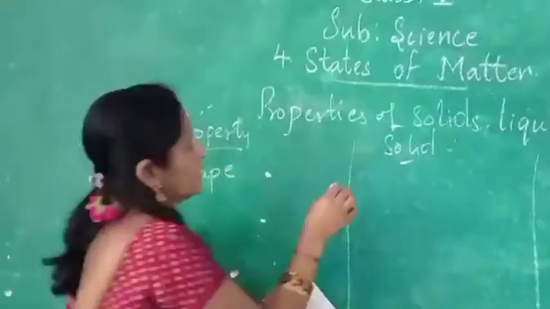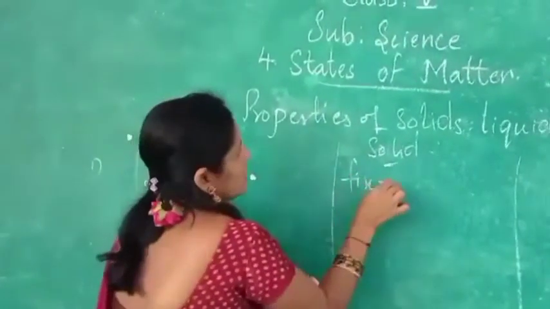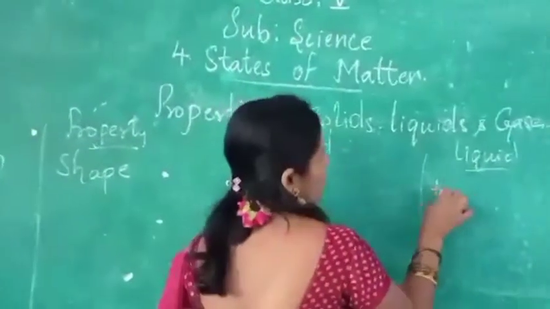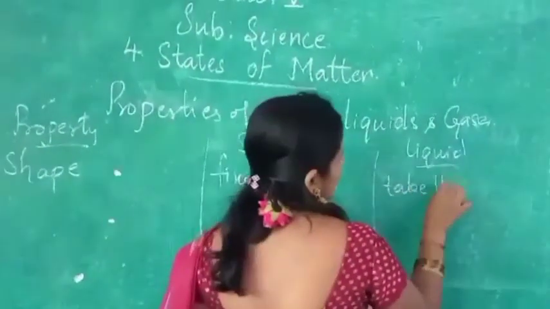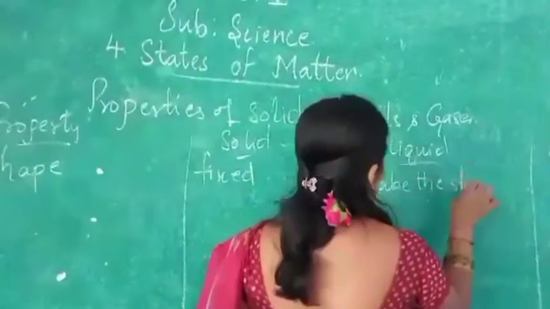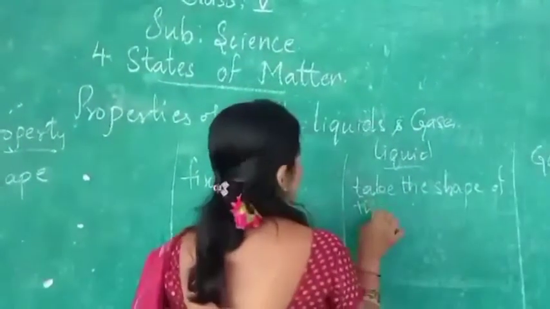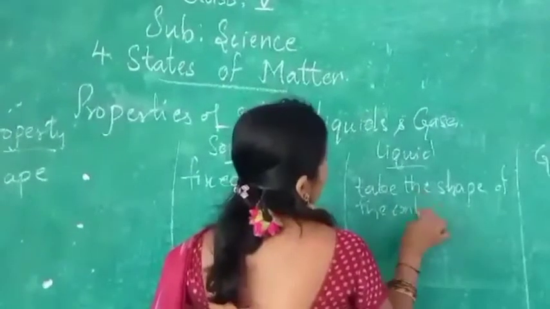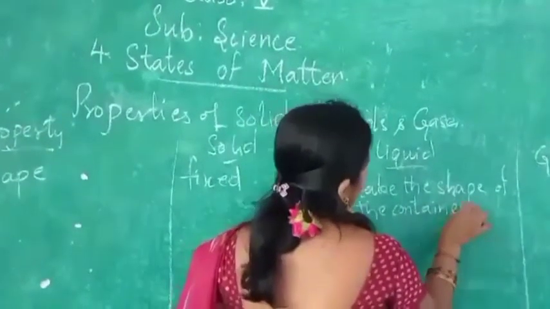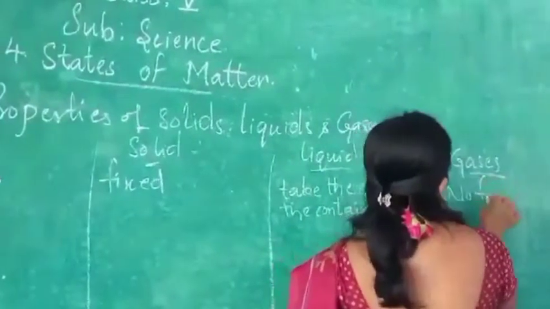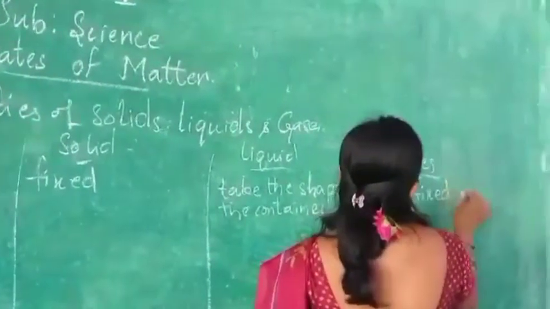Solids are in a fixed shape. Liquids take the shape of the container. I said they will take the shape of the container, yes. And gases have no fixed shape.